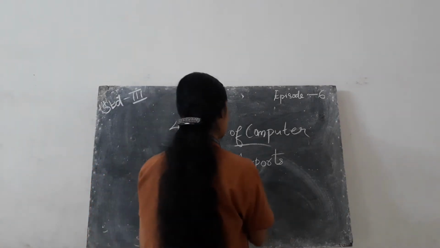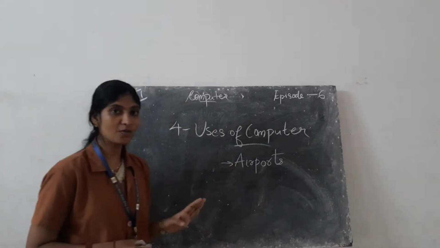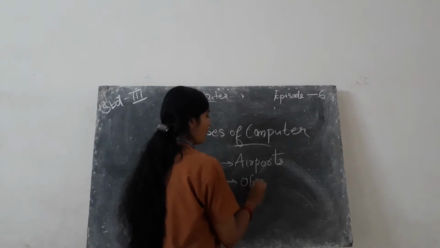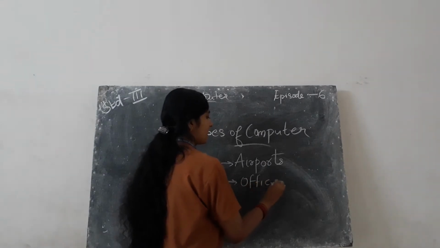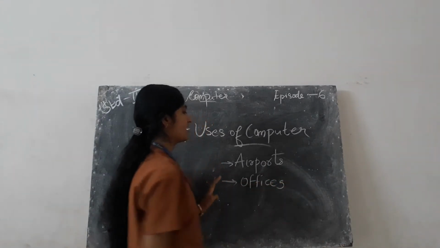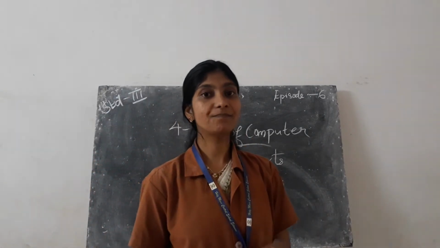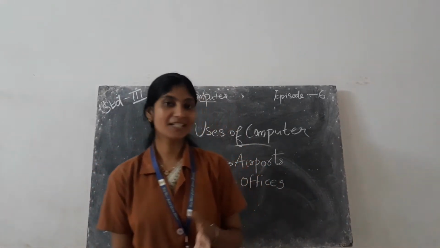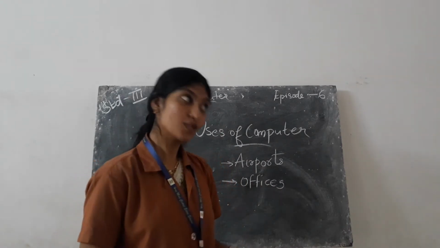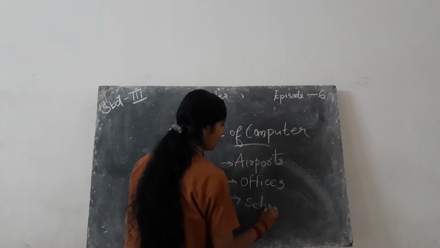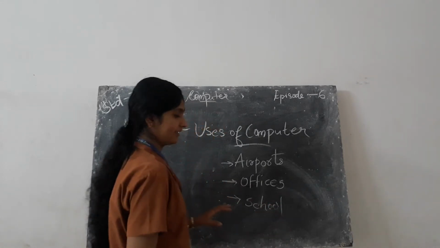Then, another place, can you give some example? Offices. O-F-F-I-C-E-S. In offices, we can see some people doing some work on computer, right? Then schools. Then another one, bank.